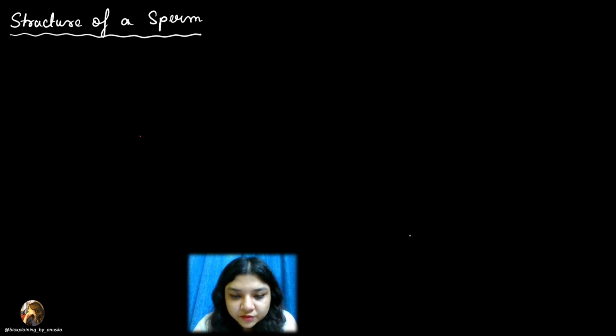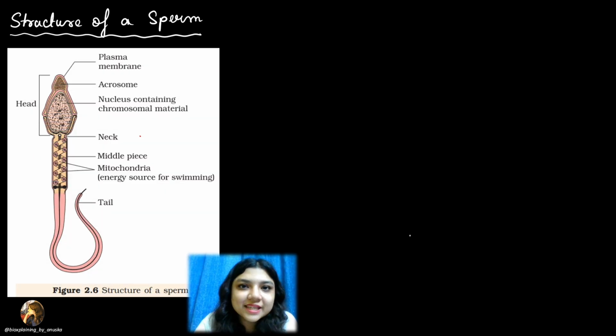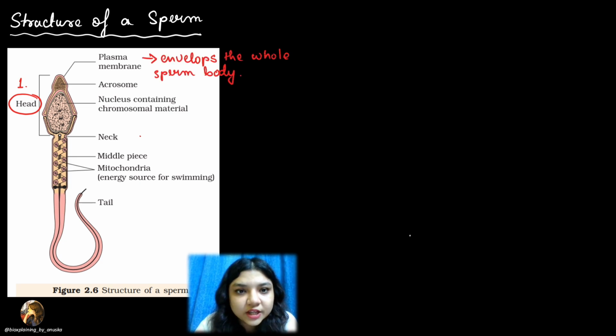सही है? Now let us understand the structure of a sperm कि in the sperm क्या क्या different parts हैं. So beginning with the structure of a sperm. So this is the NCERT diagram of the structure of a sperm. So let's understand what are the parts one by one. First, let's talk about this head region. Okay. So what you see is there's this plasma membrane. Just to say, plasma membrane is not just a part of the head. It envelopes the whole sperm body. Animal cell है, right? तो outermost covering क्या होगा? Plasma membrane. So this plasma membrane envelopes the whole sperm body.